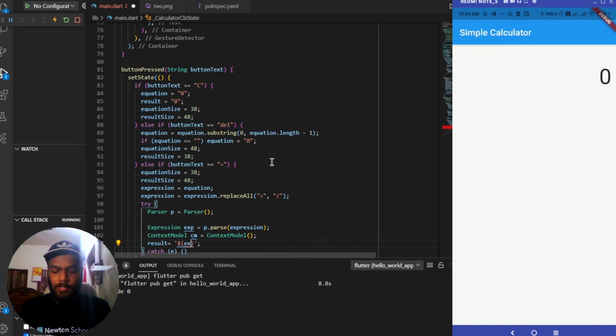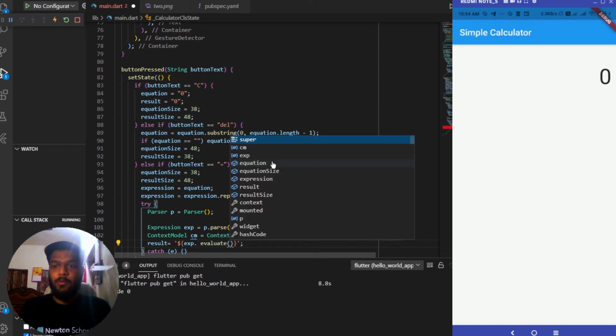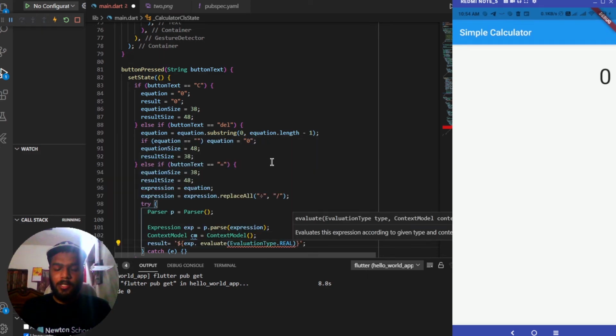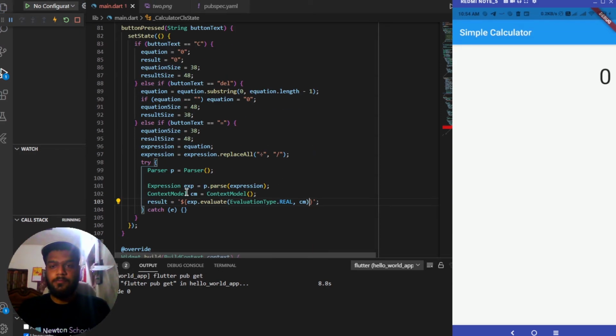So it will be having exp dot evaluate, and this evaluate will be taking the evaluation type of real, and we'll be passing the cm, the context model which we have created. So evaluation type dot real, we need real values out of it, and it will be taking cm, the context model which we have created above.